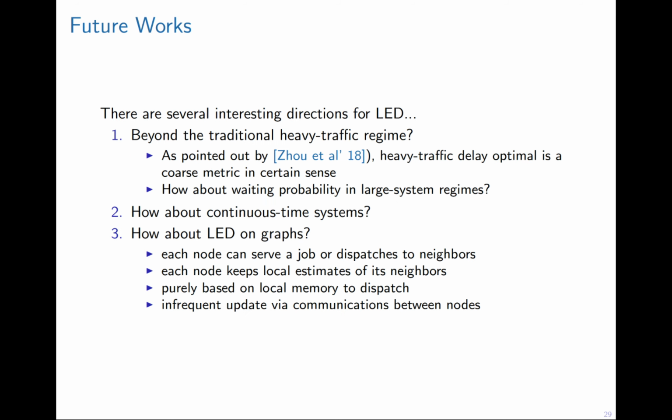There are also some very interesting future research directions. First one, we can go beyond the traditional heavy-traffic regime. As pointed out by our previous paper, heavy-traffic optimality may be a coarse metric. We can turn to some other metrics like waiting probability in non-heavy-traffic regimes. We can also turn to continuous-time systems.